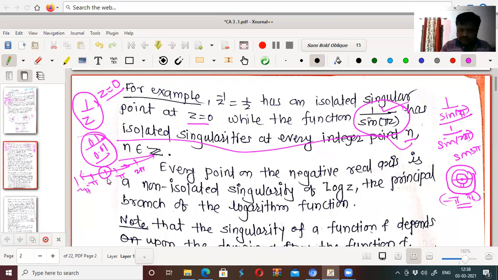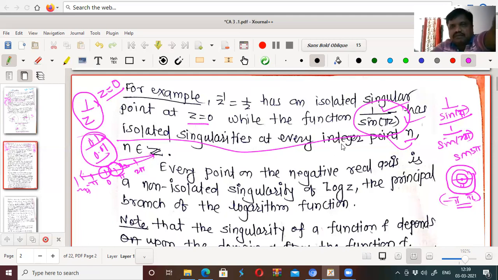neighborhood of 0, but in this neighborhood, sine pi z has a well-defined value which is not equal to 0, because it will be 0 only at pi and minus pi. So there exists a neighborhood in which the function is analytic except at z equal to 0, and therefore such a singularity is called isolated. Similarly, if I consider pi, then we can take such a neighborhood. So except at pi, the function becomes analytic.